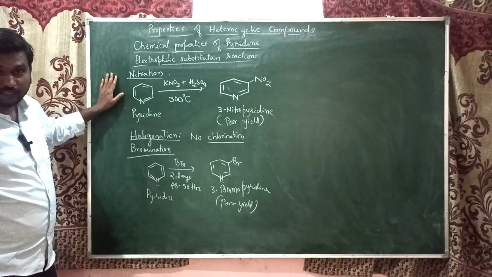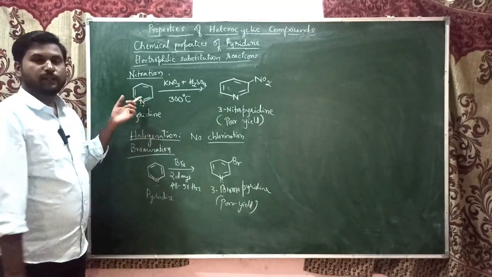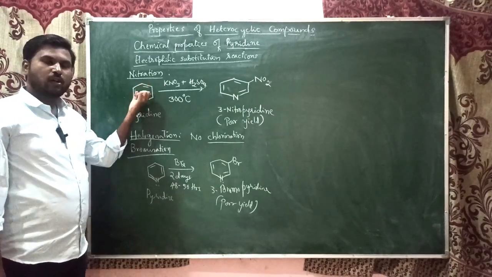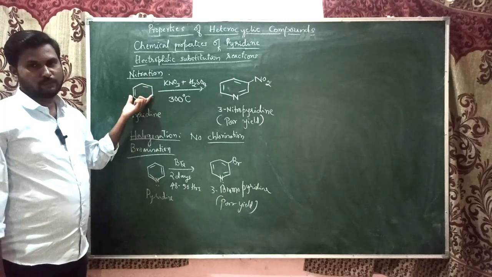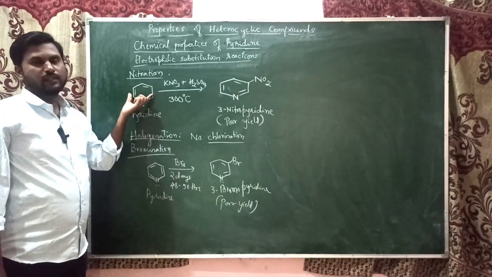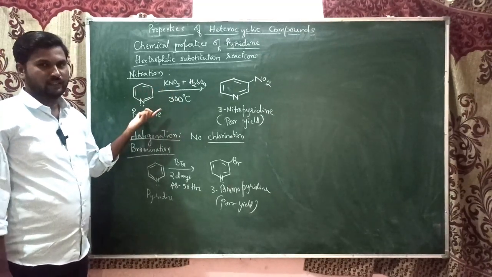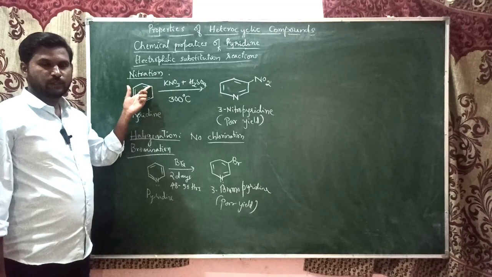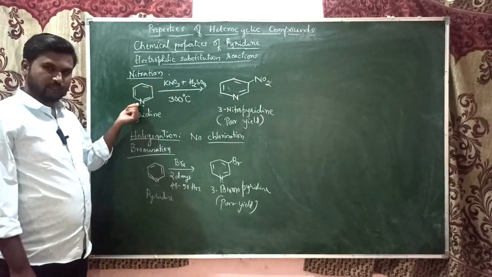So we know the reasons, right? One is that nitrogen is an electronegative element which pulls all the electrons towards it, making the ring carry a partial positive charge. So the ring itself is electrophilic, and there is no reaction. How can the reaction take place with an electrophile? So the electrophile cannot attack the ring when nitrogen is there.